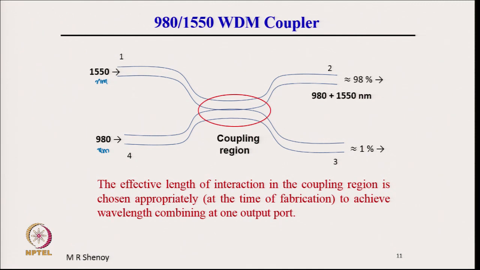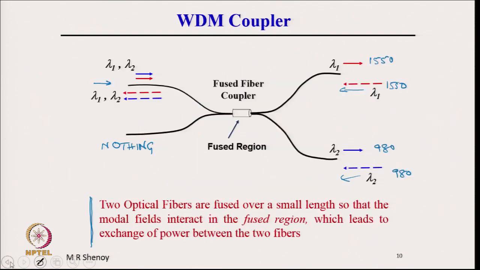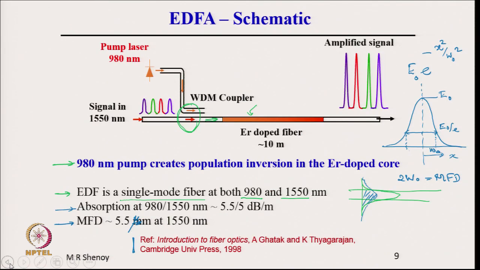This is the coupler which is used to combine the signal and the pump. That is what is shown here. The pump excites the erbium atoms and creates population inversion in the fiber, and the signal draws energy from the population inversion and builds up to have an amplified output.